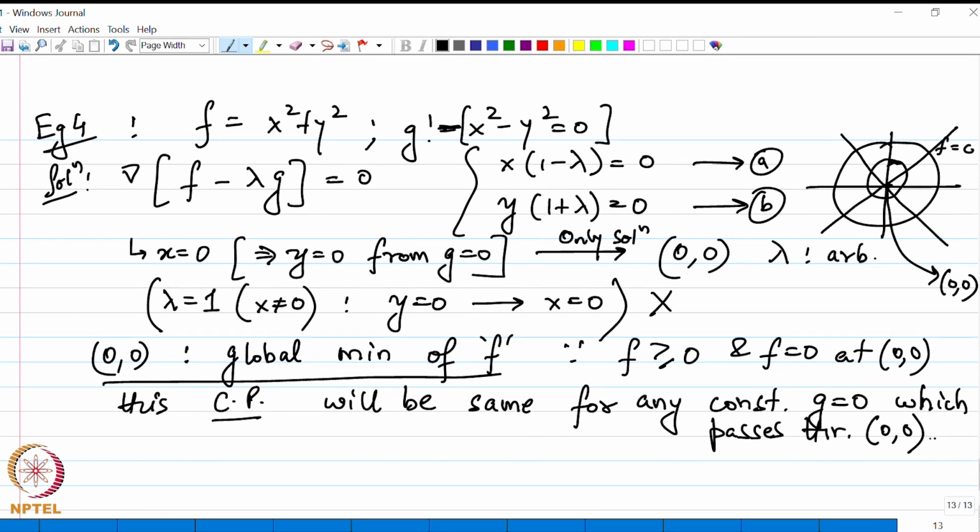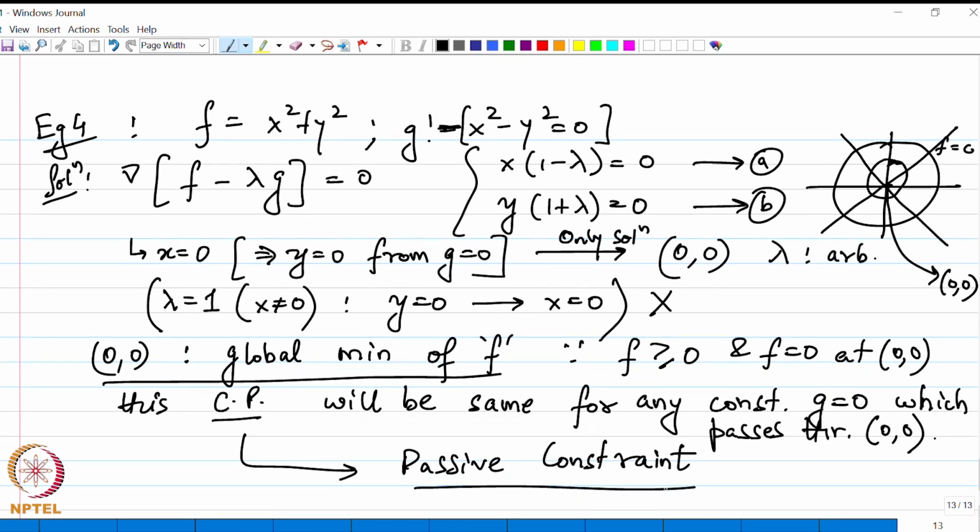So, I do not care about what the constraint is here. In fact, the constraint plays almost minimal role. As long as the constraint passes through the origin, it is quite clear that the critical point 0 0 will be an extremal to this constrained optimization. So, in this case, the constraint is playing a passive role, or this is a case of a passive constraint problem. The constraint plays a lower role than the objective function.